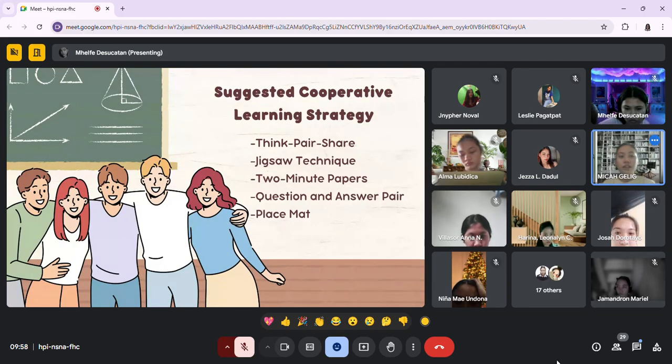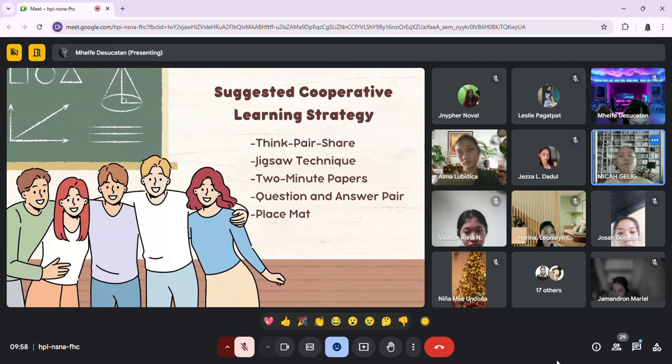All right, so last one we have placemat. So in small groups, students collaboratively create a large shared sheet, which is the placemat, where they each contribute their ideas and reflections on a particular topic. So these visual representations help ensure that every student's voice is heard, and their ideas are recorded.